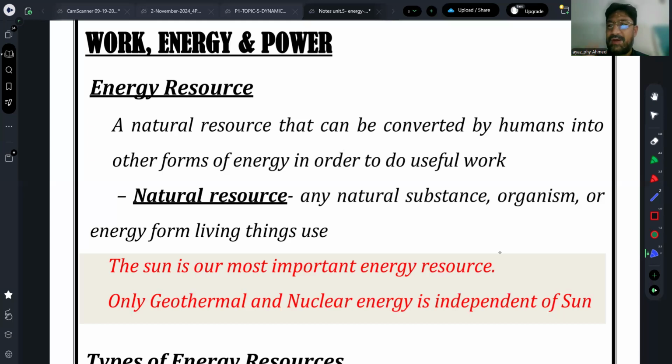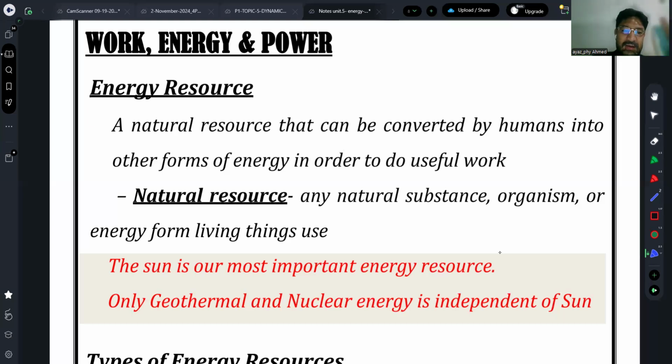So remember one thing: sun is the most important energy resource for us, because I will enlist different energy resources. I will classify energy resources as well. But remember one thing, that sun is the most important energy resource for humans on the earth.